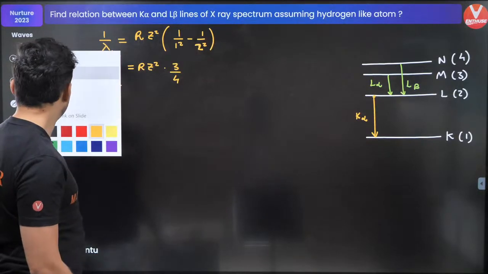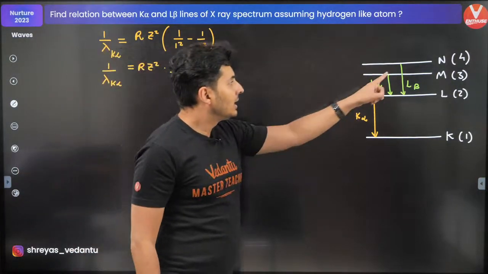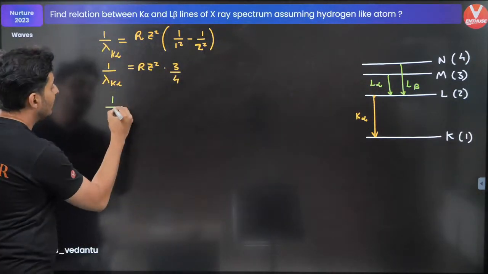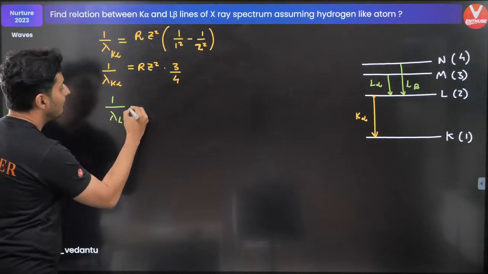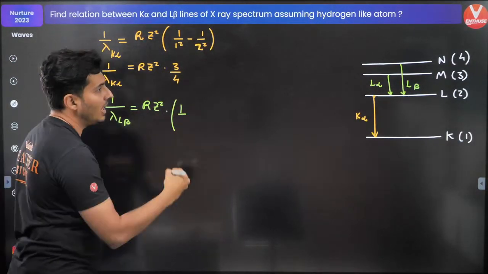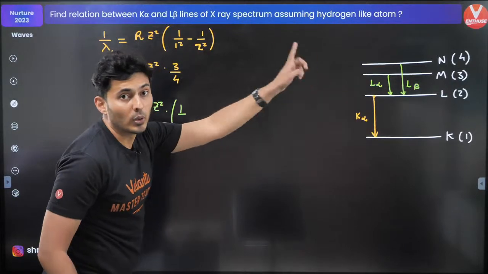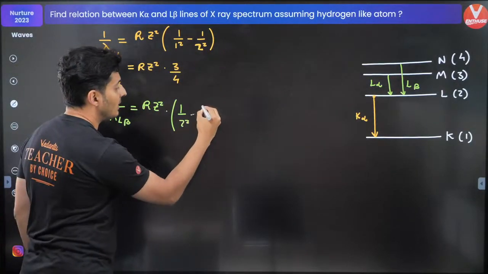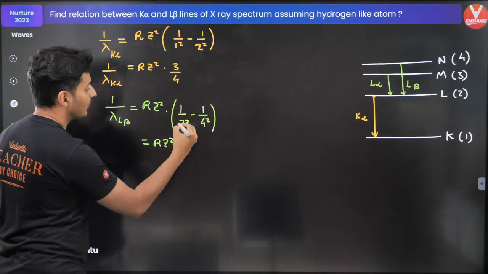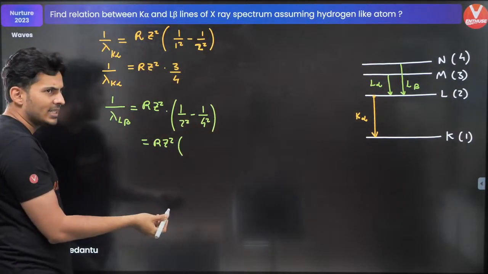Similarly, you can find the λ of L beta. So 1/λ of L beta will be R, same Z. Here you will have the shells 2 and 4, so 1/2² minus 1/4². So this will be RZ² times (1/4 minus 1/16).